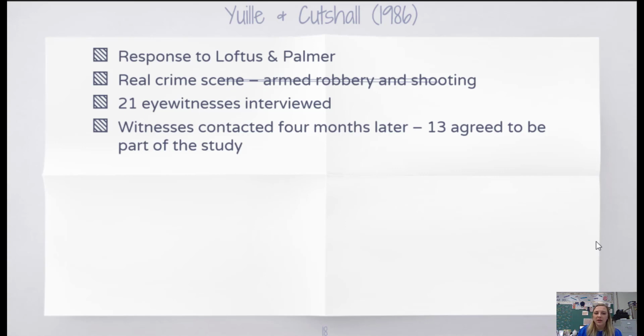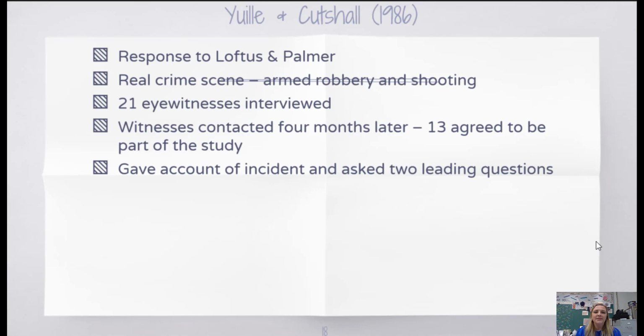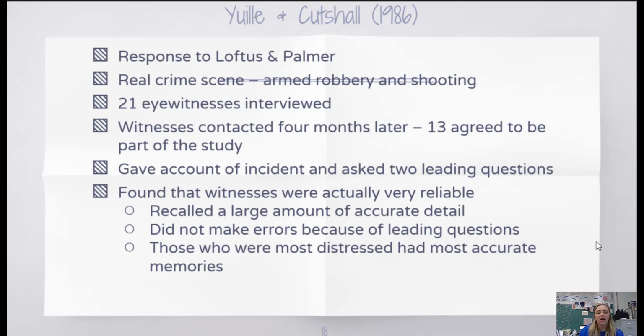13 witnesses agreed to be part of the study, and they gave an account of what happened and were asked 2 very specific leading questions. Yuille and Cutshall found that these eyewitnesses actually recalled a lot of very accurate detail, and most of them didn't really make any errors because of those leading questions. Yuille and Cutshall also found that those who were most distressed about the incident actually recalled the event with much more detail and much more accuracy.